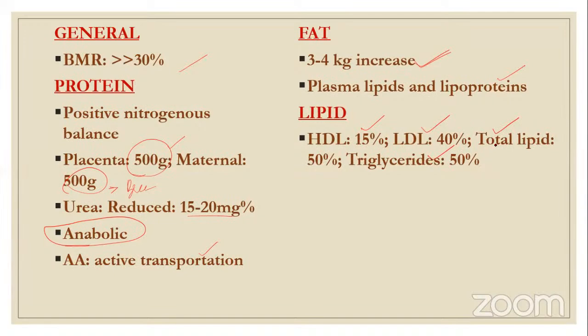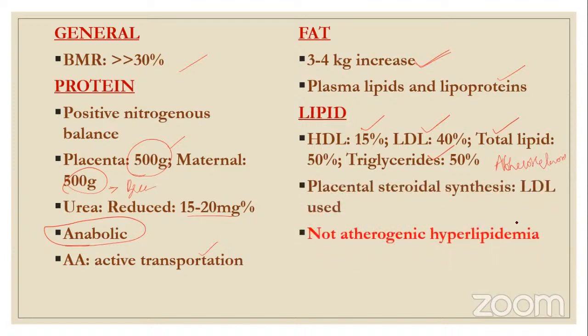Whenever there is hypertriglyceridemia, in a patient we always think of the risk of atherosclerosis. But pregnancy is a non-atherogenic hyperlipidemia. Even though the lipid is increasing, it is not atherogenic. There is no formation of any embolus or thrombus.